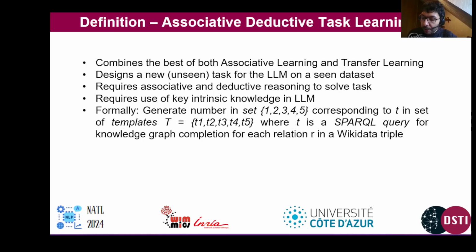So the SPARQL queries can very well solve most of these knowledge graph completions, and we will discuss a little bit later on why it's most and not all, but they are enough to actually solve the problem or the original task at hand.